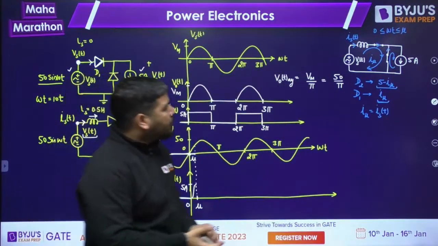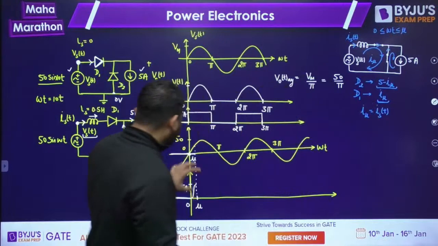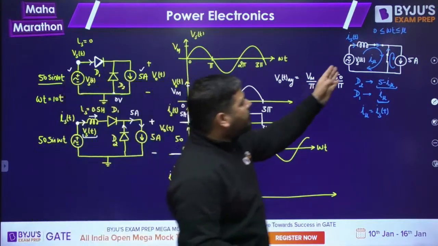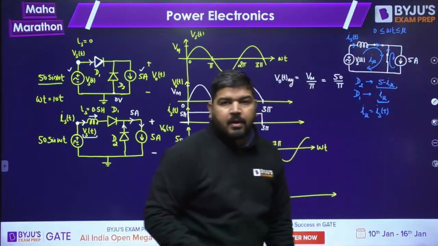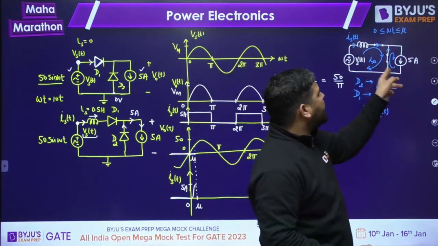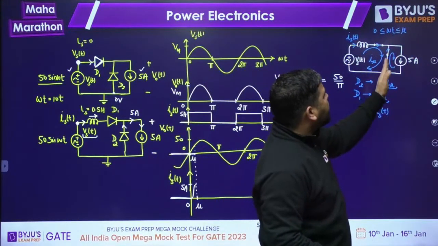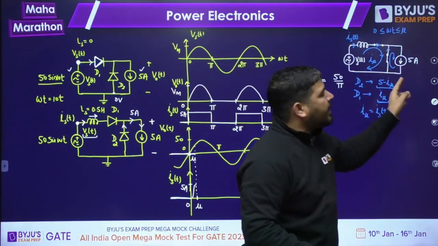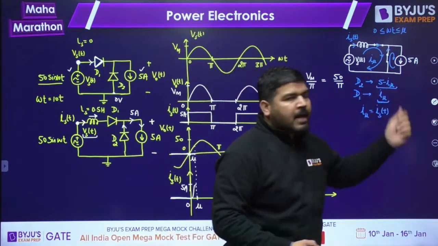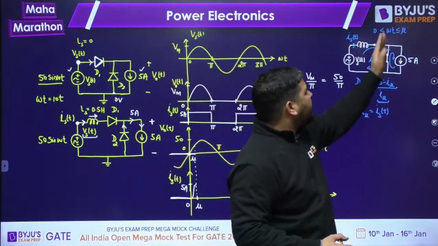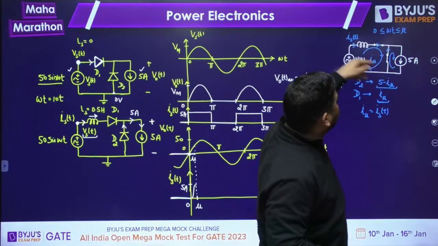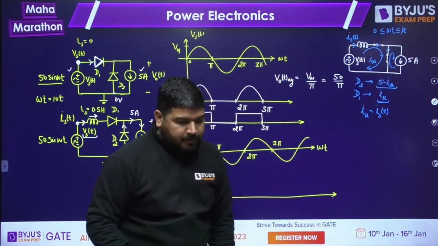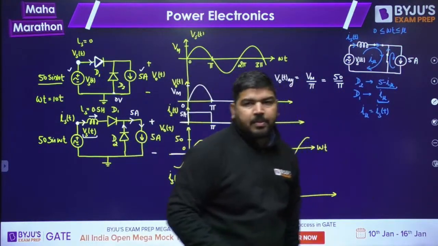You can implement these conditions using this circuit. You can treat this as I mu and this as 5 ampere. So the resultant current in this diode in the upper direction is 5 minus I mu. As soon as I mu increases, this current decreases, and the source current IS also increases. Now this circuit will work.